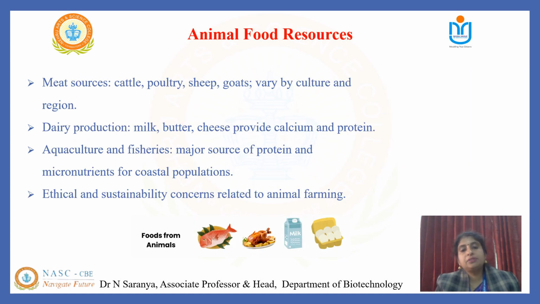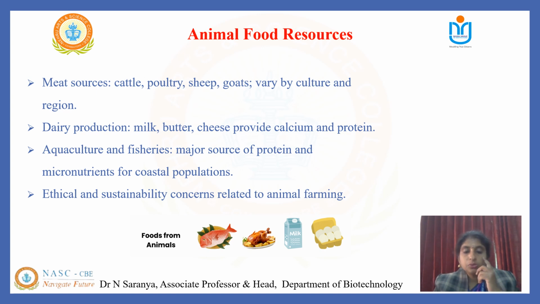So till now we have seen the horticulture plants and the staple food crops which are available. Now we move on to the animal resources. Foods are derived from cattle, poultry, sheep and goats, the consumption of which varies with regions and culture. Dairy products like milk, cheese and butter are rich sources of calcium and protein.